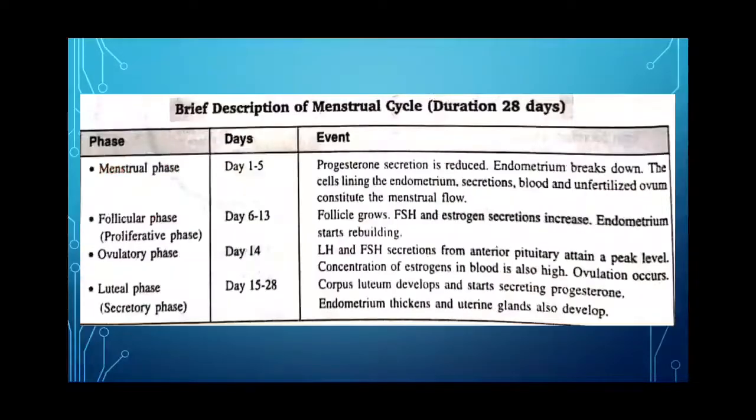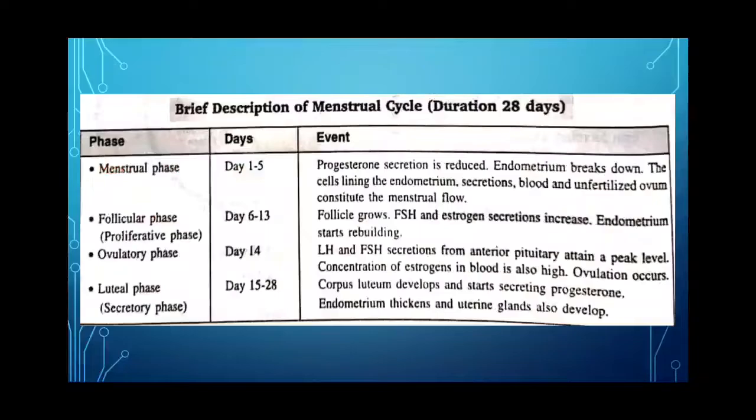Now, this is the brief description of the menstrual cycle. The menstrual cycle involves cyclic changes in the female's reproductive tract culminating in menstruation, that is, flow of the cast of uterine lining along with blood and tissue fluid through the vagina. It is repeated at an average interval of about 28 to 29 days, and it has four phases. These are the menstrual phase, follicular phase, ovulatory phase, and luteal phase.